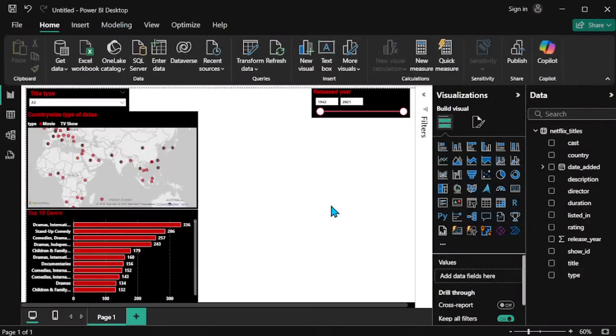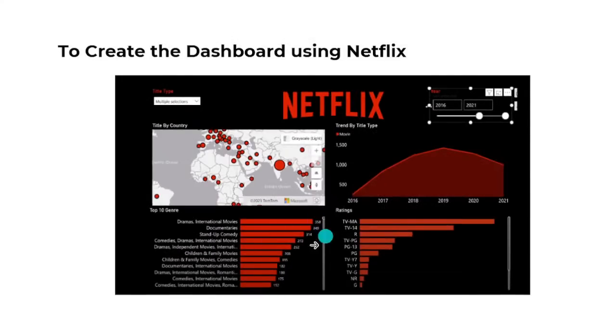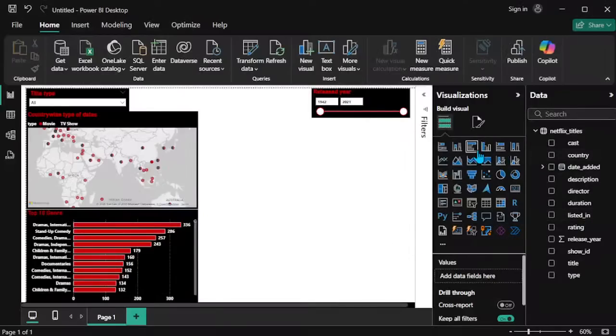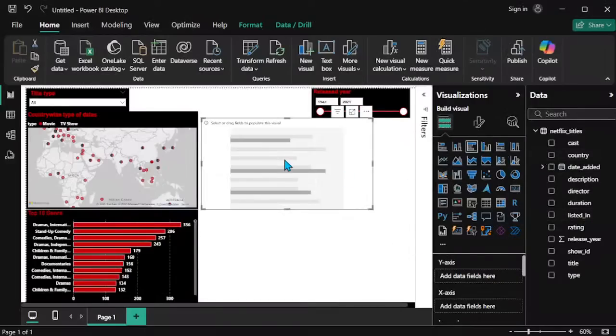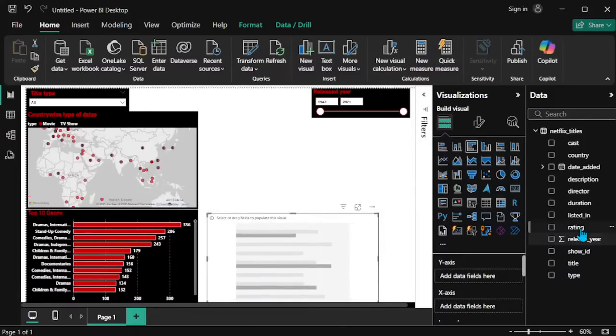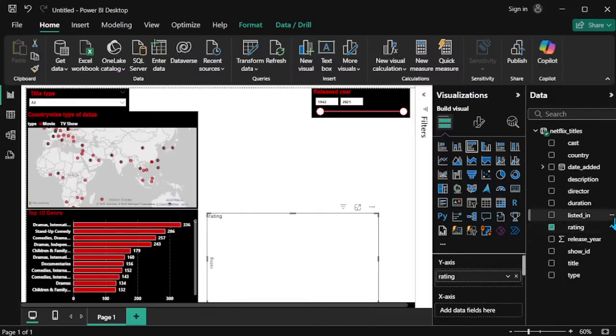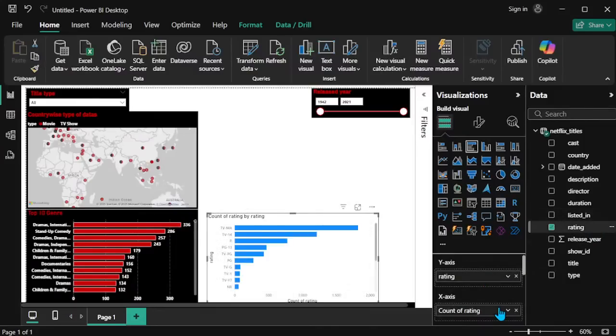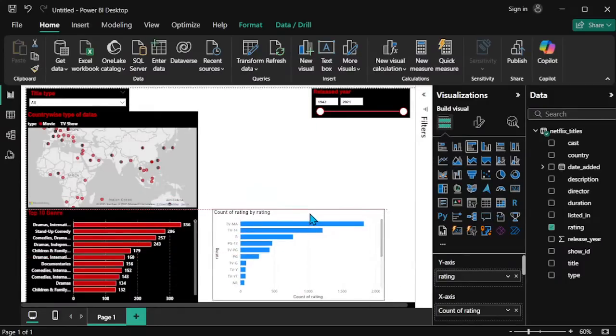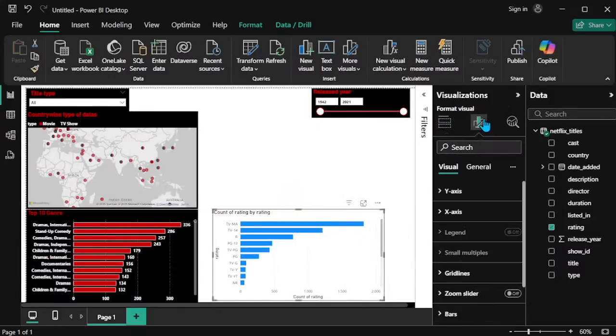First we can try to create what the ratings are. So same stacked clustered column chart, like a bar chart, we can create that in the ratings. So ratings wise we can create that, ratings and count of the ratings. As well as same like the top 10 genre wise, we can change the values, color, and like that.